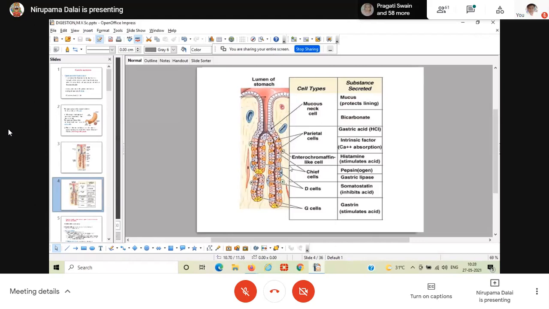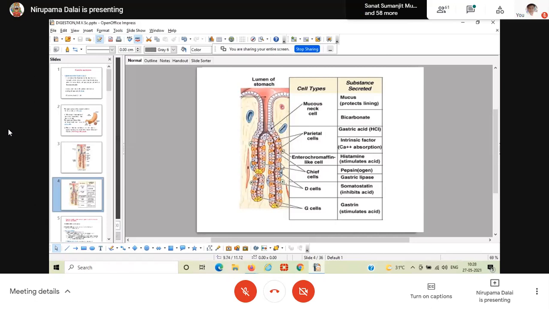Surface epithelial cell, mucous cell, parietal cell, enterochromaffin-like cell. Very good. And chief cell. Okay, chief cell is also present there. But these endocrine cells are not present there. D cell and G cells are absent. Clear? Now suppose I am asking, tell me the cells present in the pyloric gland.